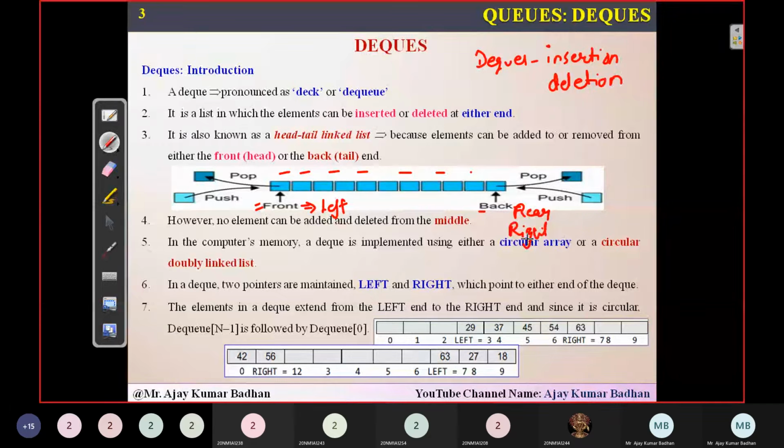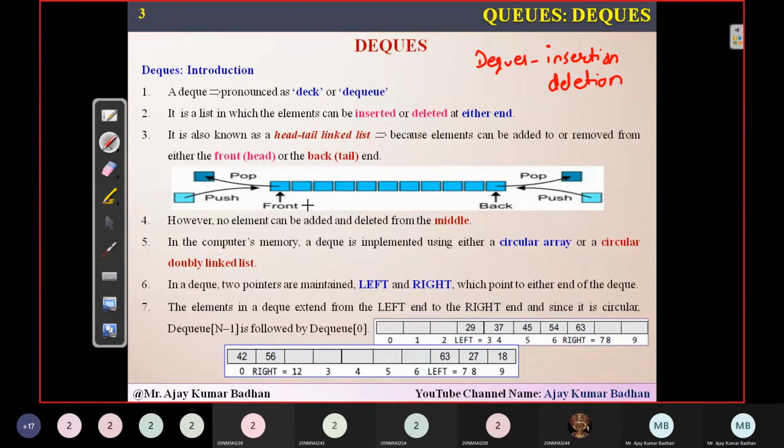Please don't get confused, because whatever we are discussing is with respect to queues. Within the queue, elements are inserted using rear and deleted using front. In the previous session, when we discussed the circular queue, we saw how, whenever we delete an element from the front, we can reuse that space for inserting new elements in the same array. Same way here, we are going to perform the same kind of operations.